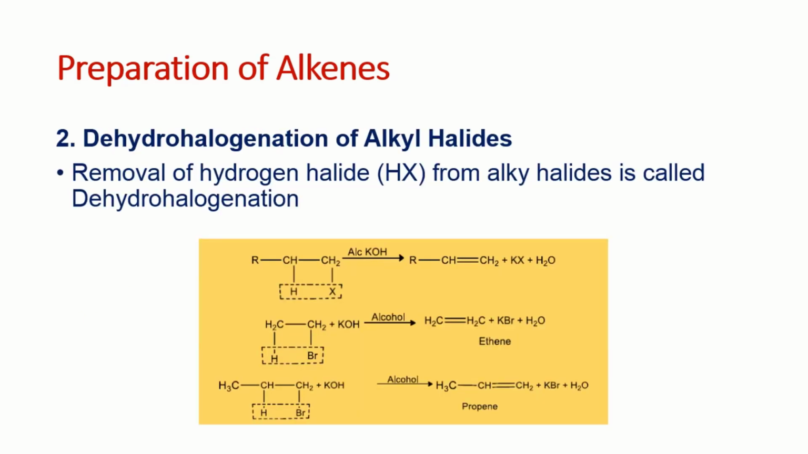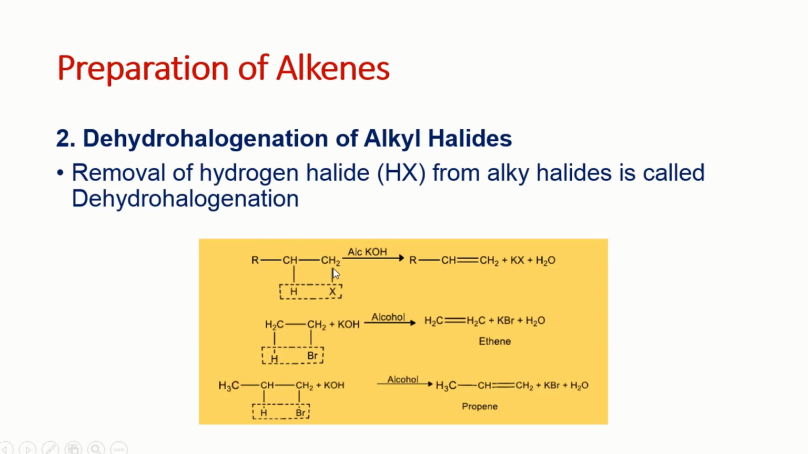Next, the second method, that is the dehydrohalogenation of alkyl halides. Alkyl halides means when any alkyl group is attached with a halogen, that is called an alkyl halide. D means removal, hydro means hydrogen, and halogen. So removal of hydrogen and halogen from an alkyl halide is called dehydrohalogenation. So this is one of the examples.